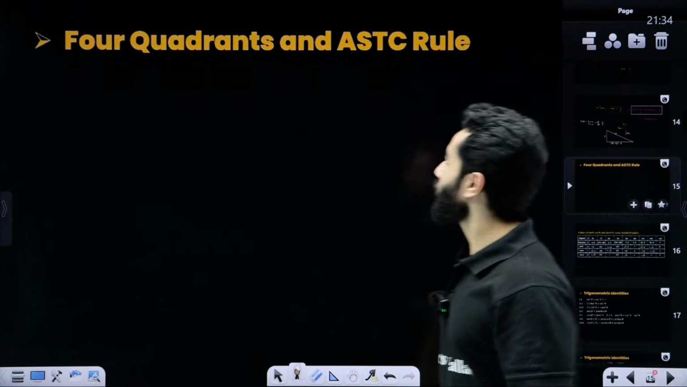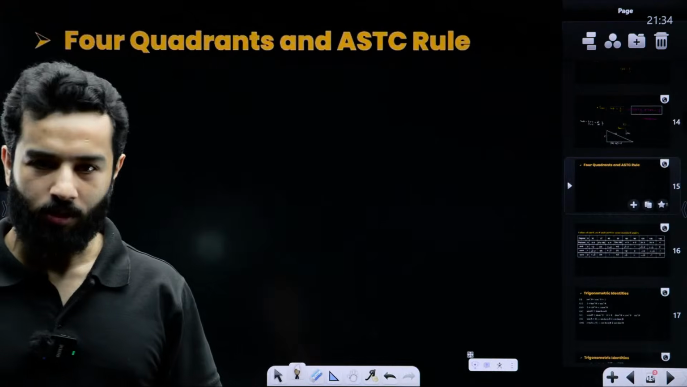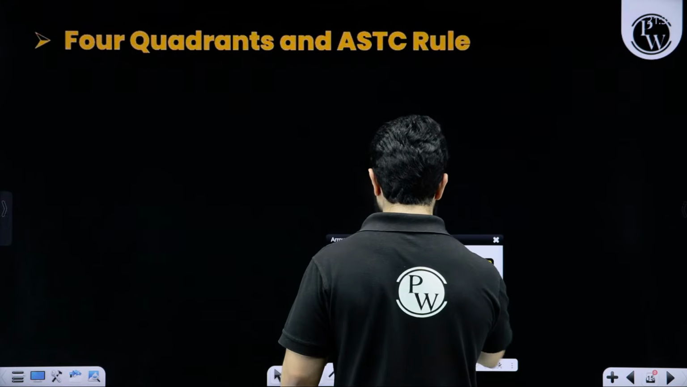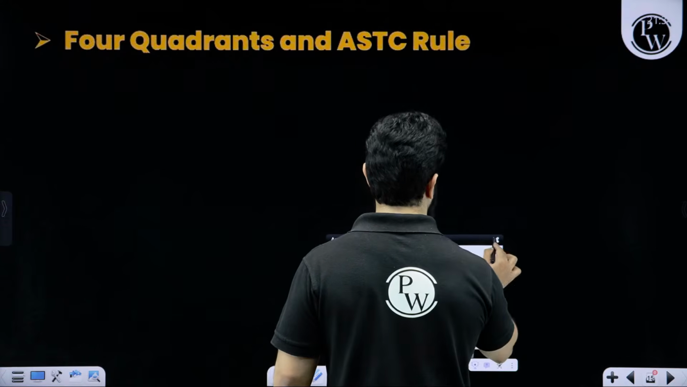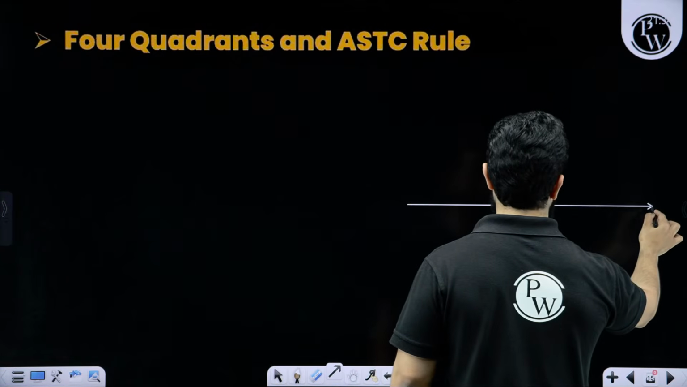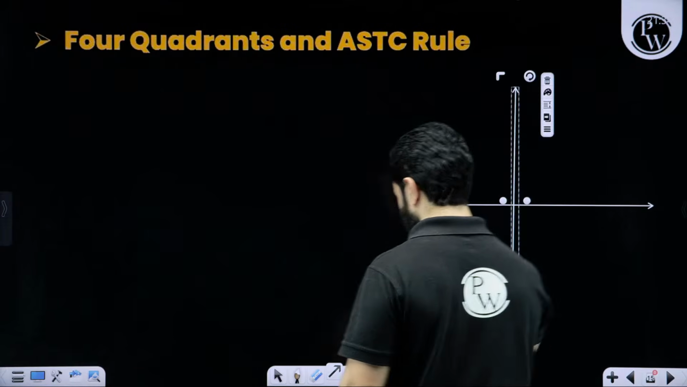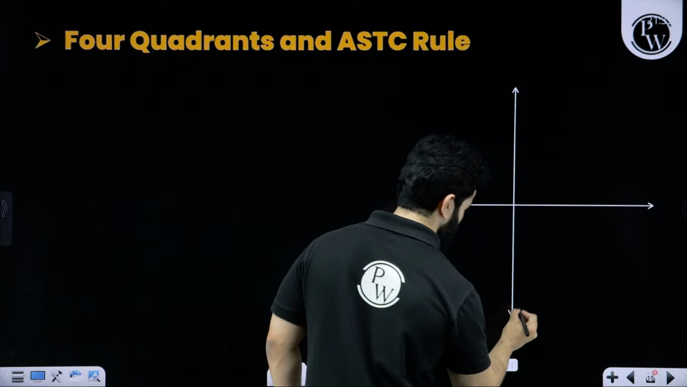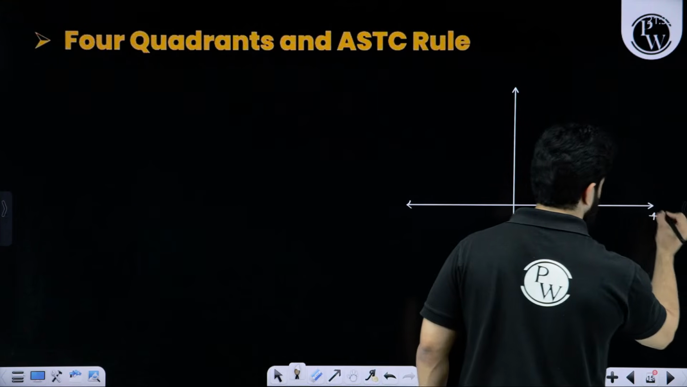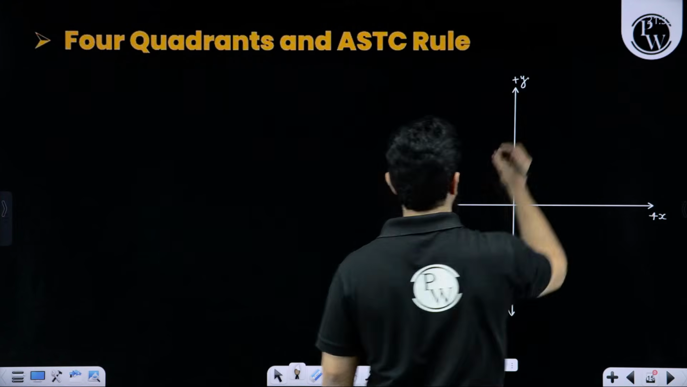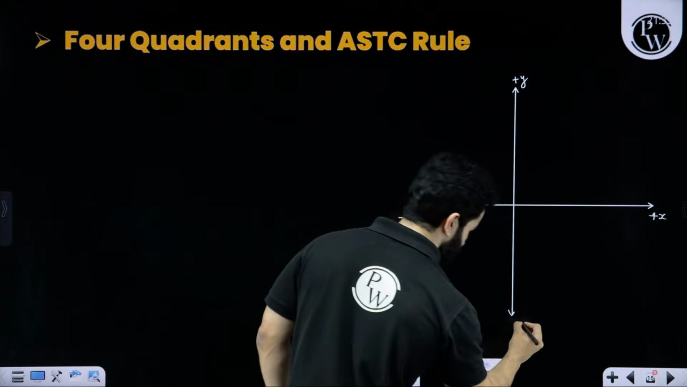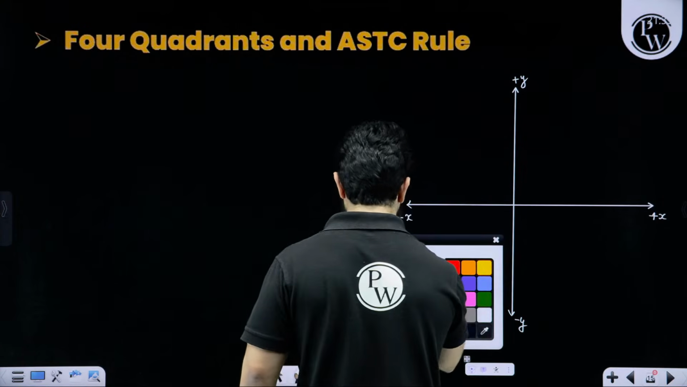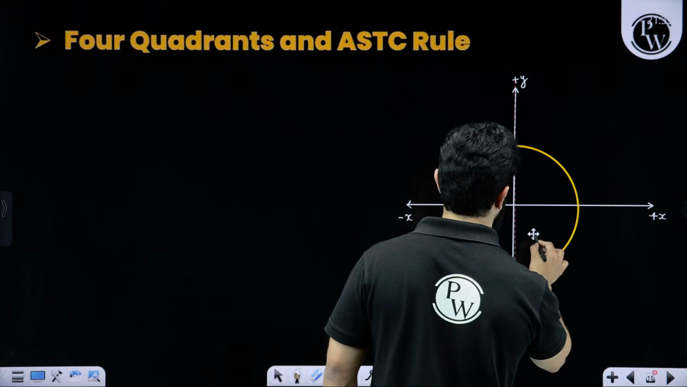Moving on. Now, 4 quadrant and ASTC rule. For this, my dear friends, what we need to do is, let's suppose this is x-axis, this is y-axis, pay attention, this is positive x-axis, this is positive y-axis, this is negative x-axis, this is negative y-axis. Let's make a circle over here.